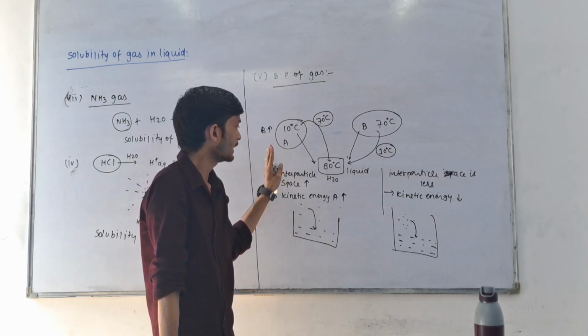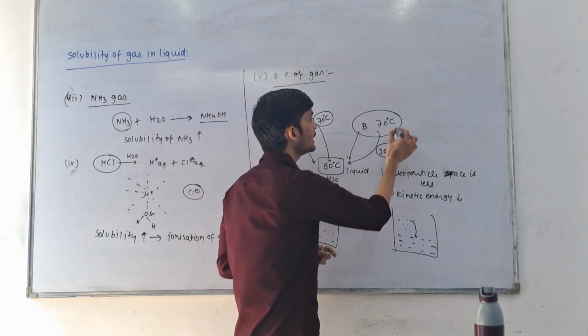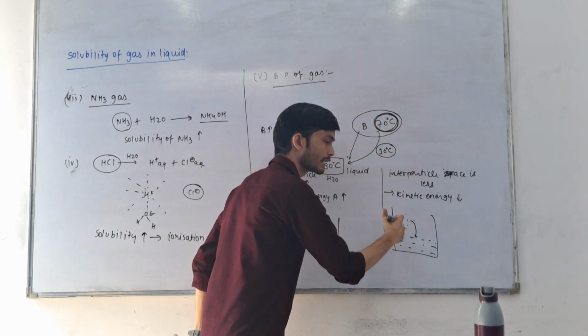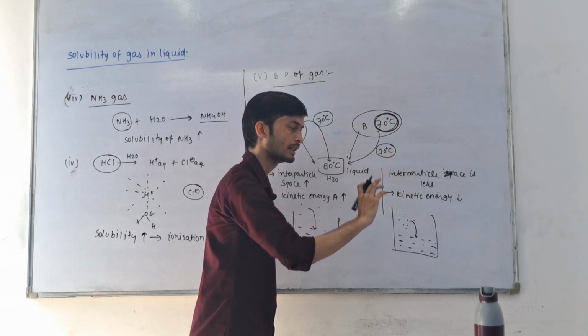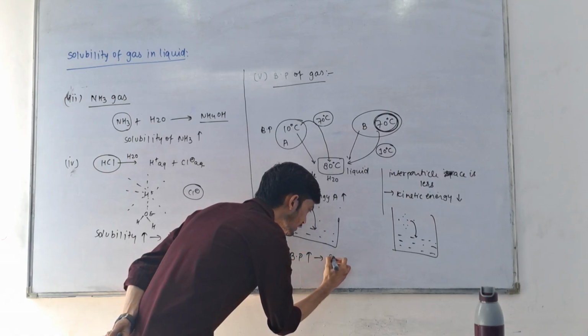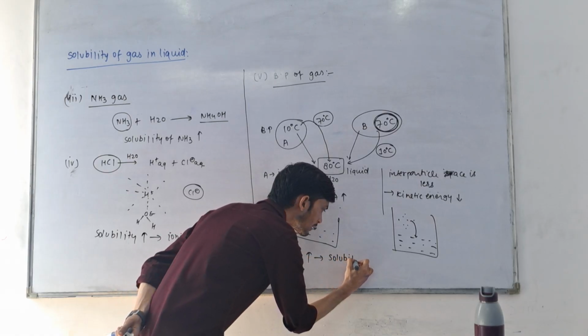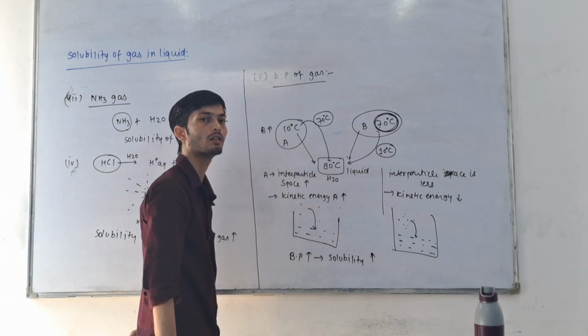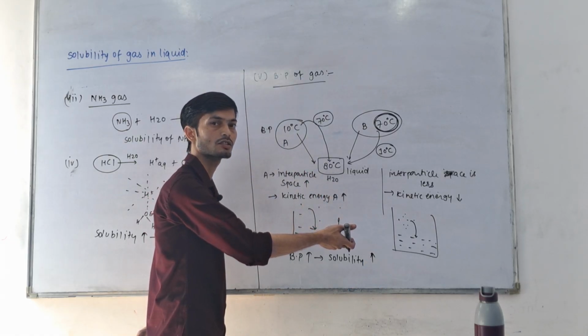So if boiling point is high, gas can get dissolved easily. That means if boiling point is high, solubility is also high, because it is getting dissolved easily.